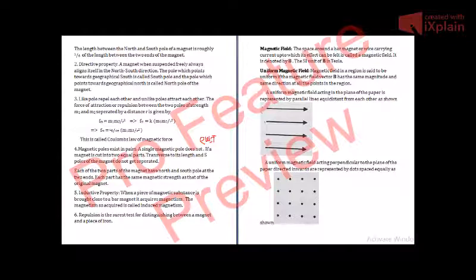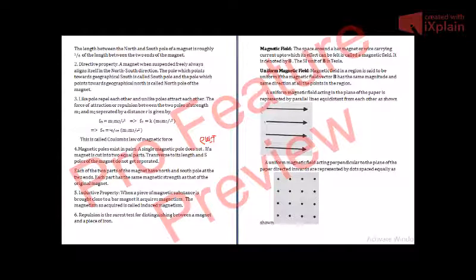Now, what is magnetic field? Like electric field, here we will have a magnetic field, as we have the gravitational field, nuclear field, electric field, and magnetic field. The field around a charged body is called electric field. Similarly, the field around a magnet is called magnetic field. The space around a bar magnet or wire carrying current, because a wire carrying current will also produce a magnetic field around it, up to which its effect can be felt is called a magnetic field.